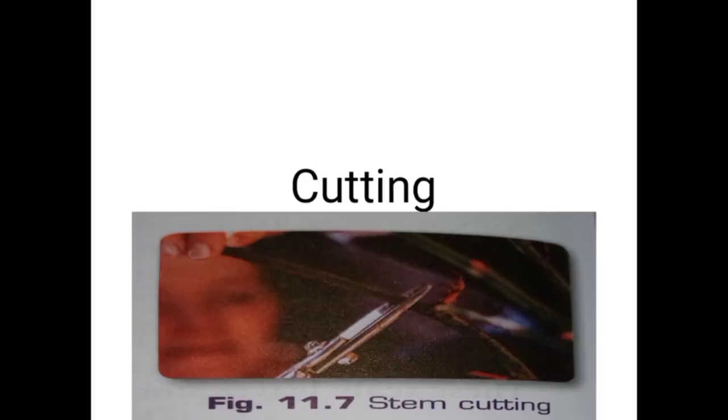Now we will know about vegetative propagation by artificial methods. Cutting. In this method, a small piece of the stem of a plant is cut and put into the soil. The stem eventually develops its own roots and grows into a new plant. The rose plant can be reproduced using stem cutting.